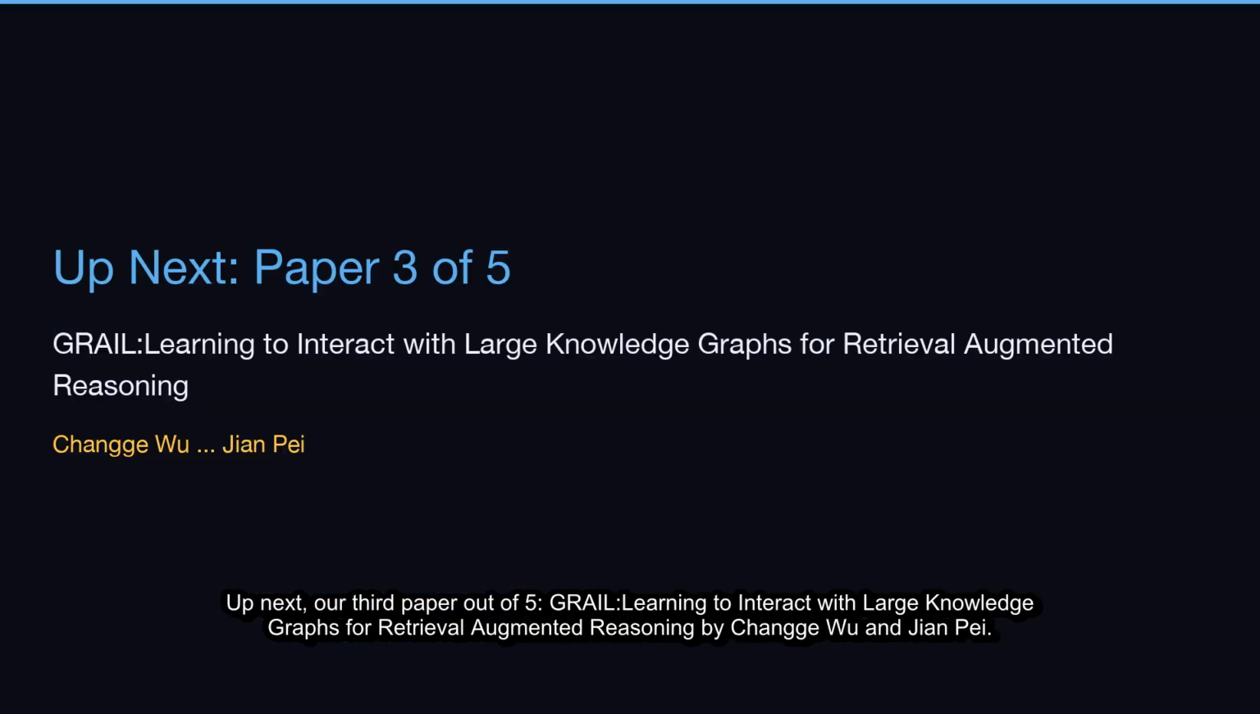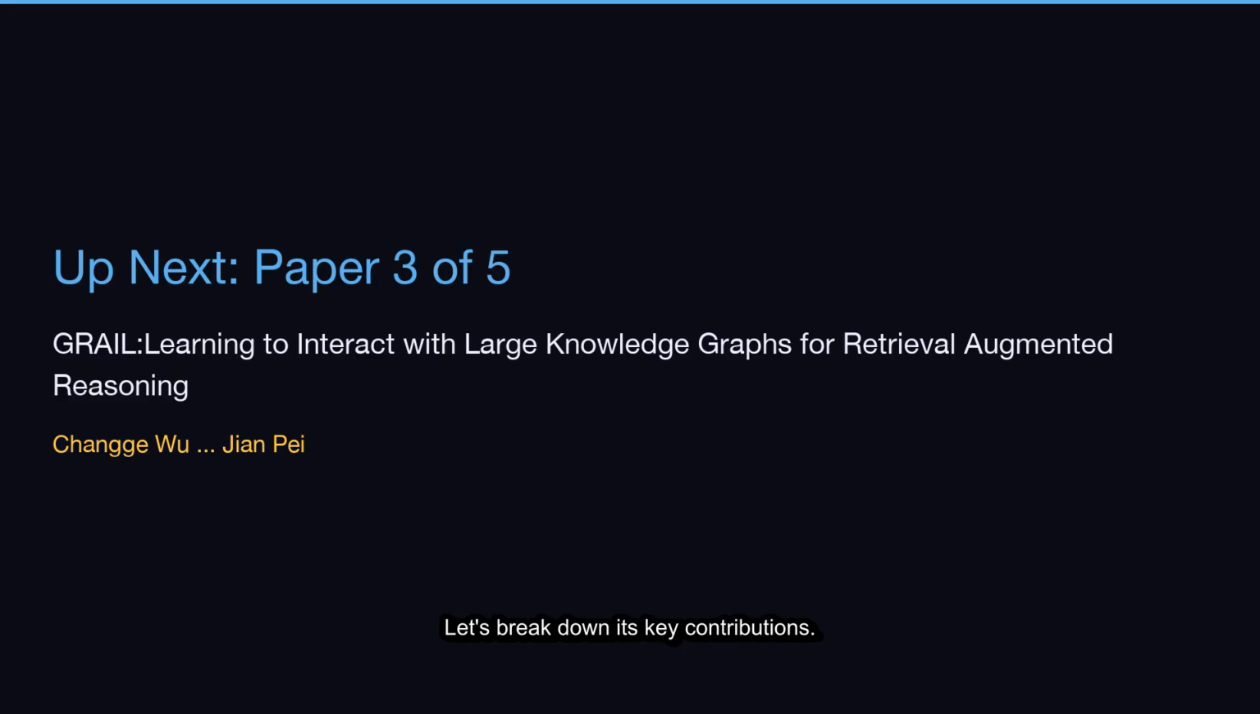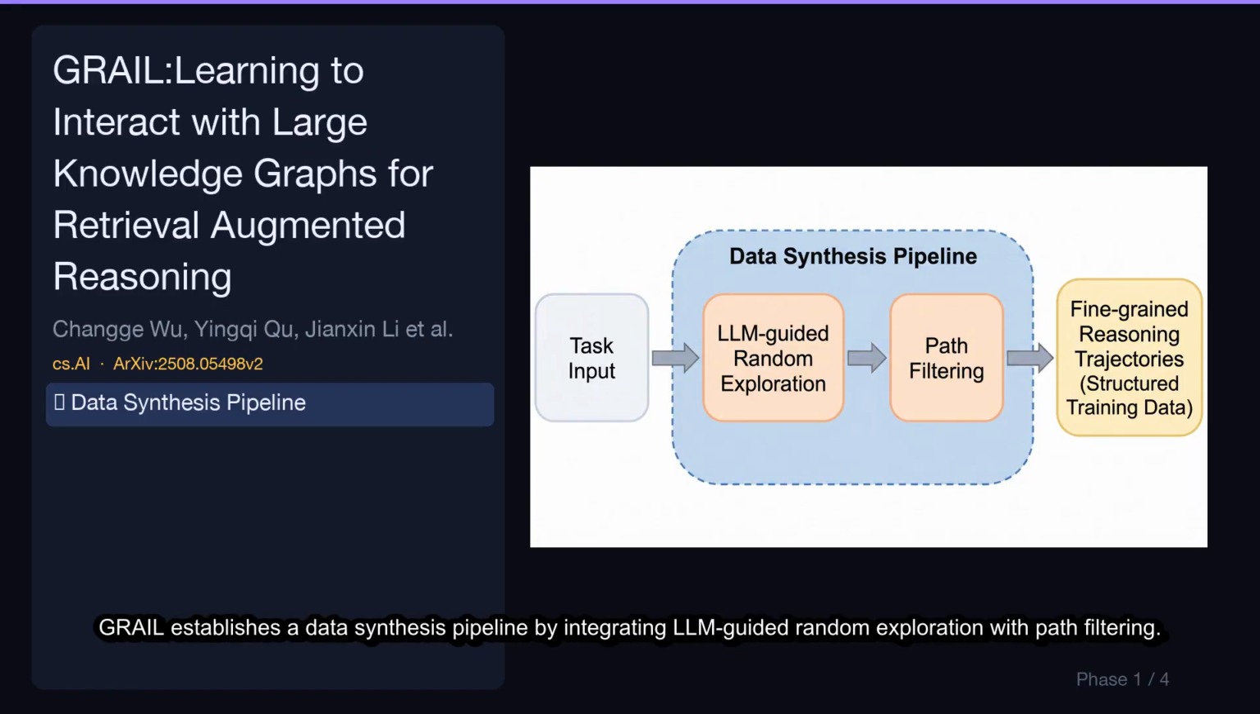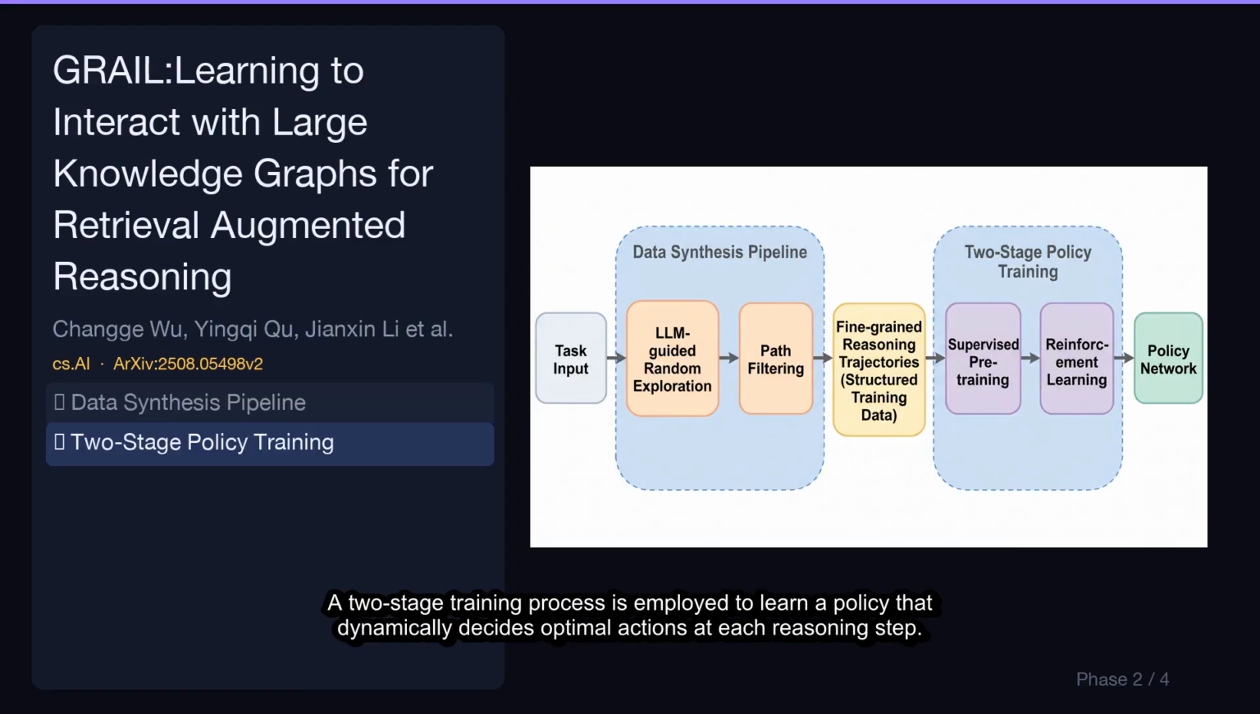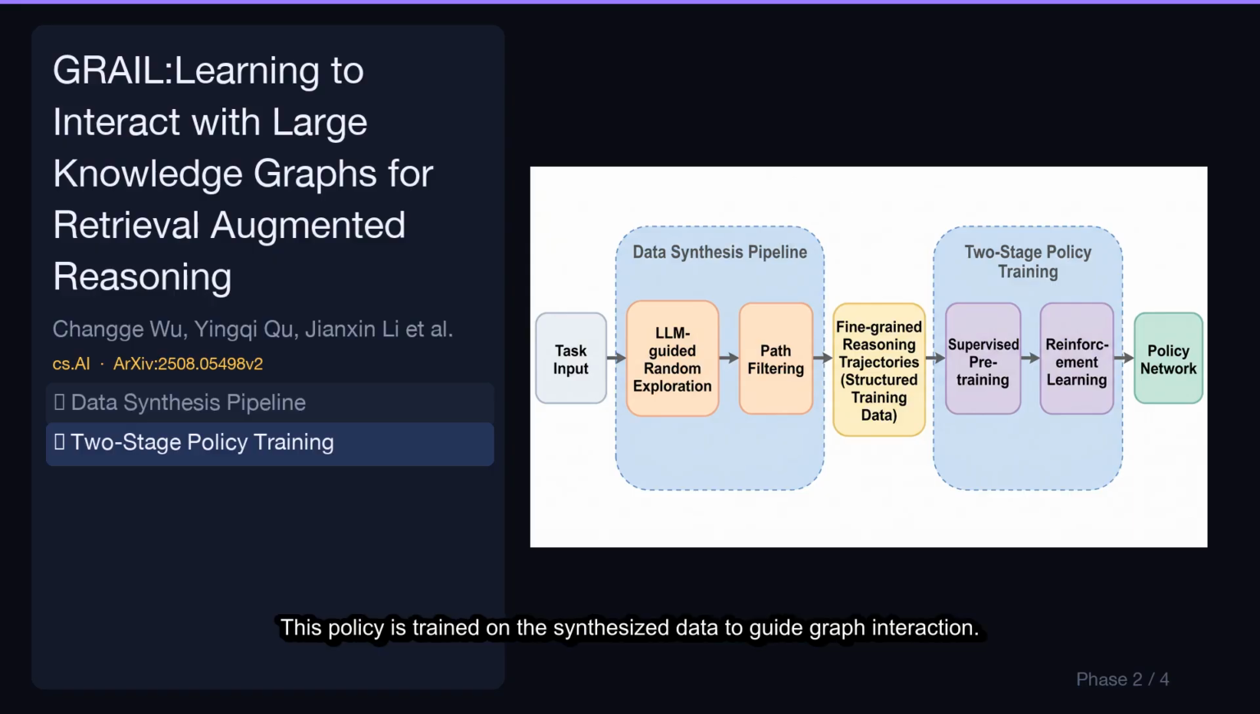Up next, our third paper out of 5, GRAIL, Learning to Interact with Large Knowledge Graphs for Retrieval Augmented Reasoning by Changge Wu and Jian Pei. Let's break down its key contributions. GRAIL establishes a data synthesis pipeline by integrating LLM-guided random exploration with path filtering. This automatically generates fine-grained reasoning trajectories for each task, providing structured training data. A two-stage training process is employed to learn a policy that dynamically decides optimal actions at each reasoning step. This policy is trained on the synthesized data to guide graph interaction.